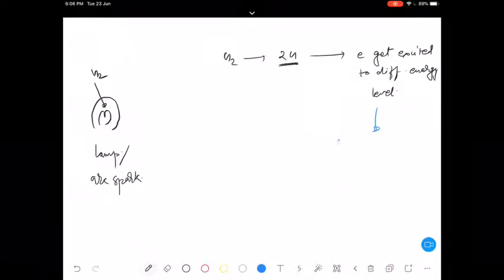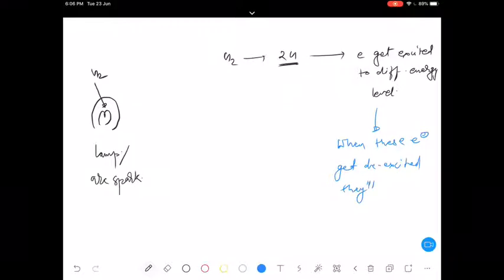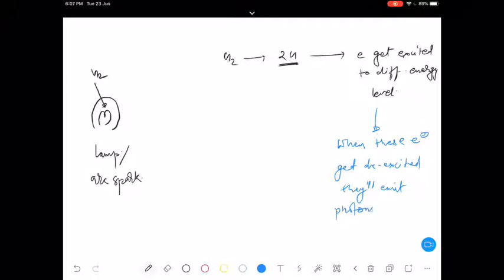Now, when these electrons get de-excited, they'll release photons, of different or the same wavelength.